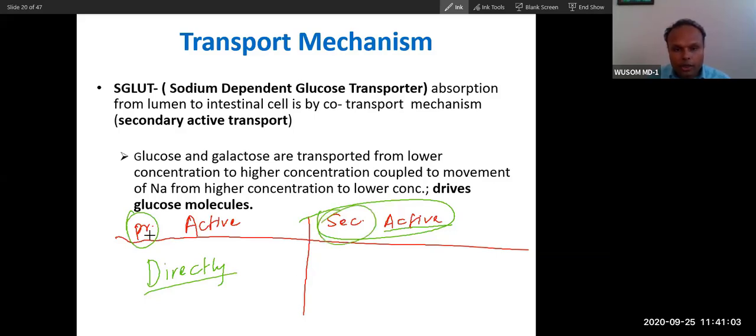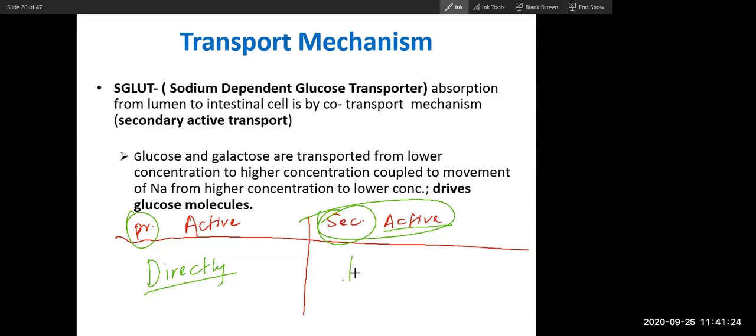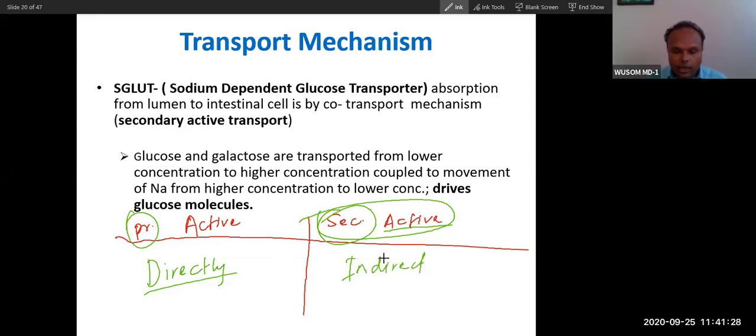Primary means the molecule itself utilizes energy. But in secondary active transport, the molecule that transports does not utilize energy itself. Rather, the transport is driven by some other molecule that utilizes energy. Did you get that? It is indirect. In both cases, utilization of ATP will be there, but in secondary active transport it is indirect.